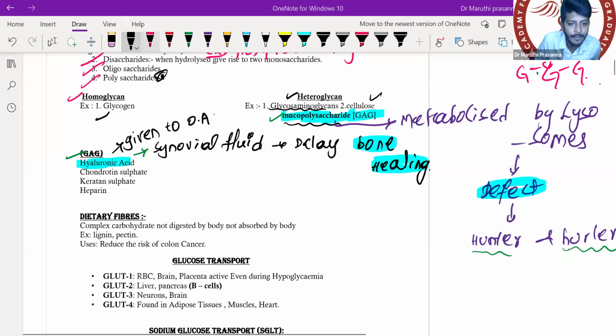Okay, chondroitin sulfate. Where do you get chondroitin sulfate from? It is found in which part? Yes, of course, you people were correct. It is found in the cartilages. Very nice.